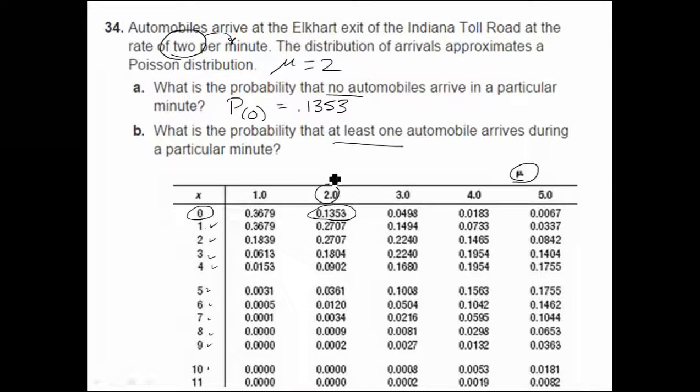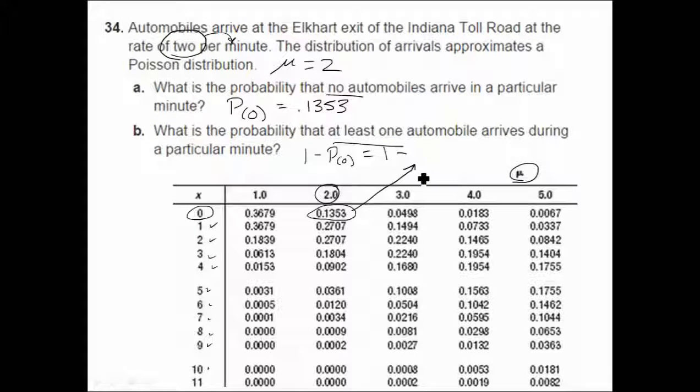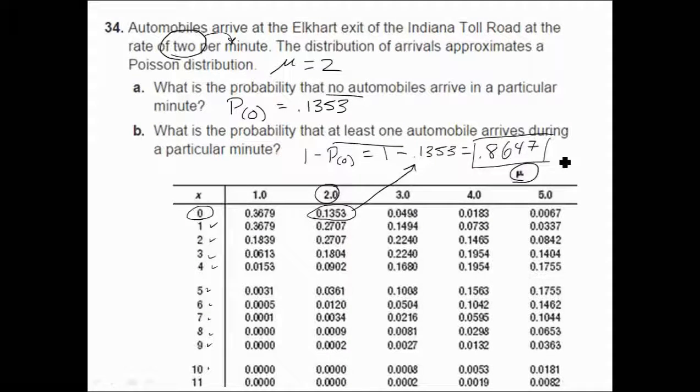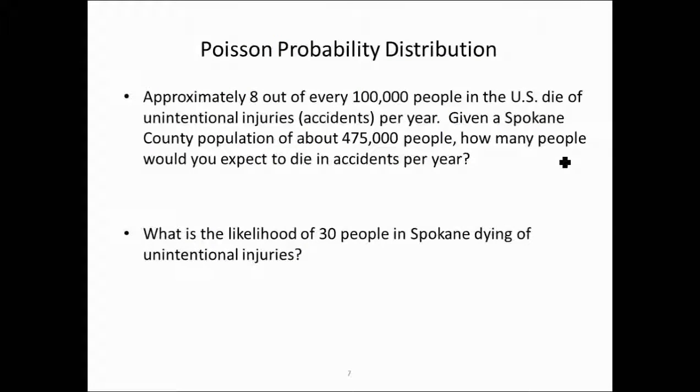So let's use the complement rule. 1 less the probability of 0 is going to give us at least 1. 1 less, we already figured the probability of 0 right here, 0.1353, is 0.8647. The probability that at least 1 automobile arrives during a particular minute is 86.47%.